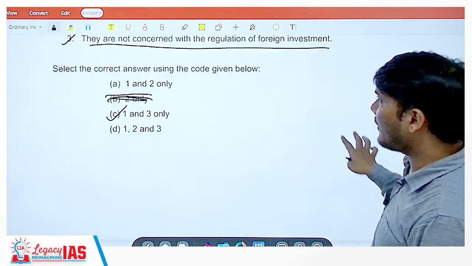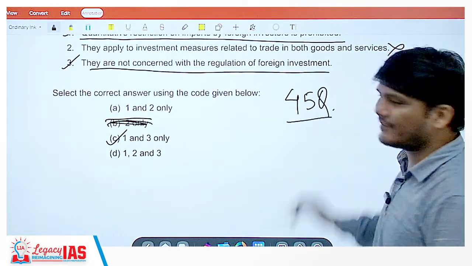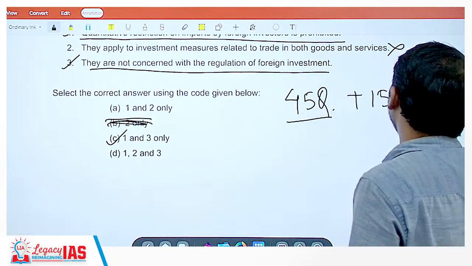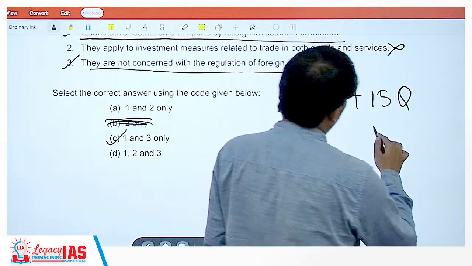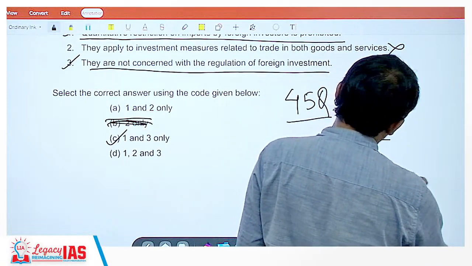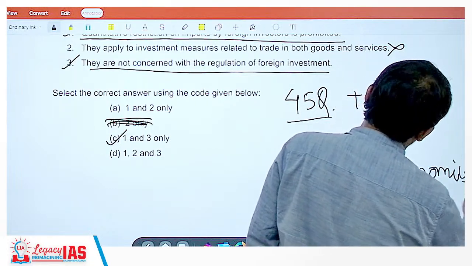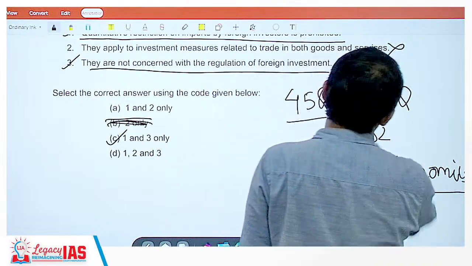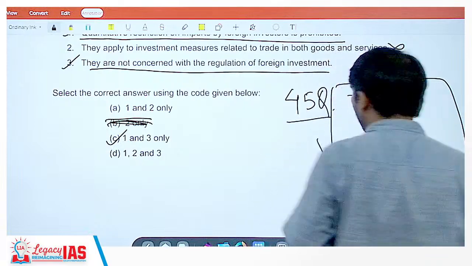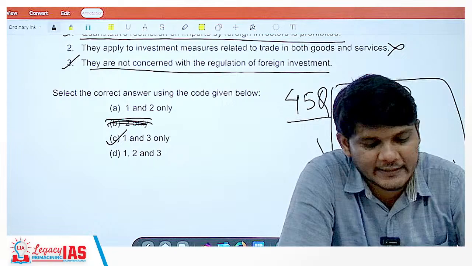So I believe we have completed 45 questions of economic sector. In the next class, we will deal with the remaining 15 questions, plus we will take about 32 questions of socio-economics. That will conclude all the previous year questions of the last 13 years for economy.